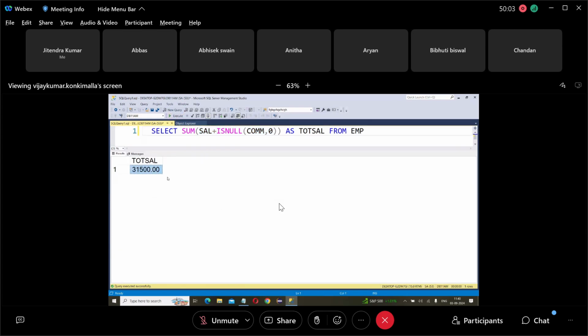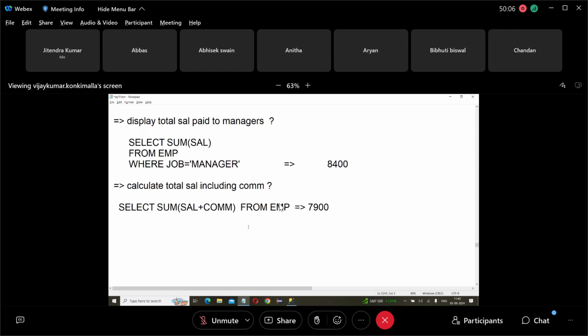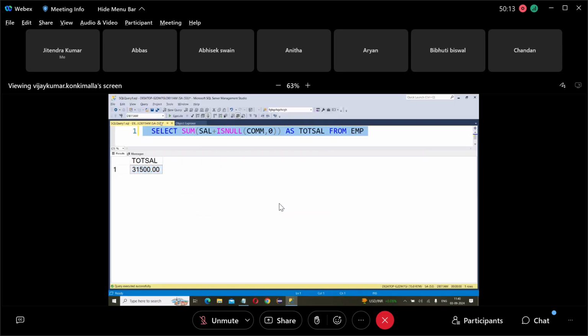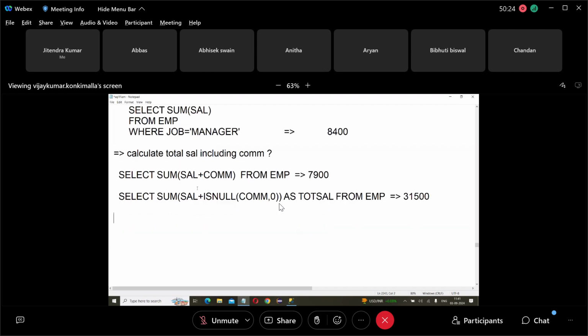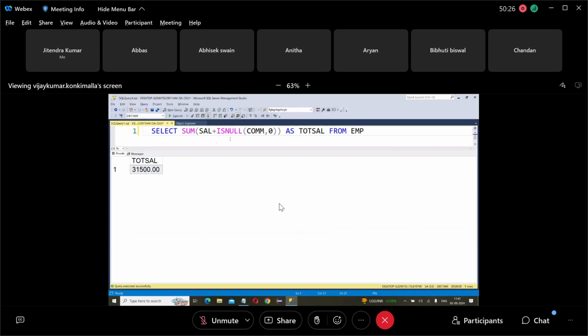Use sum differently: sum of salary plus sum of commission.